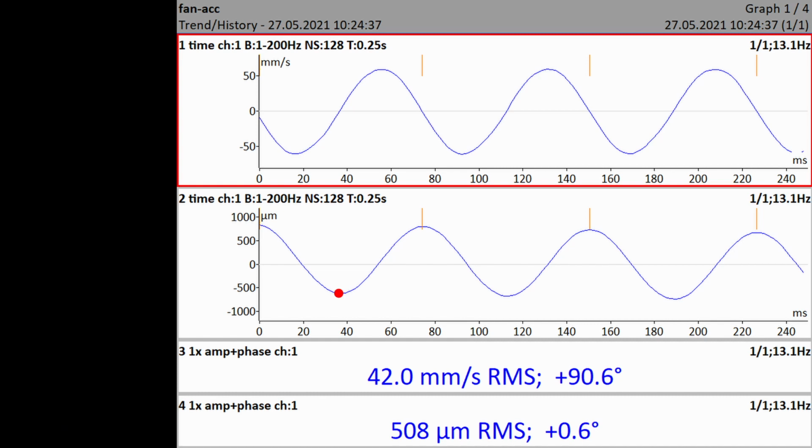Look at the displacement signal below. I marked the lowest position. It is the negative maximum position. Look at the velocity signal at the same time. The value is 0. It means no moving, and it is correct.